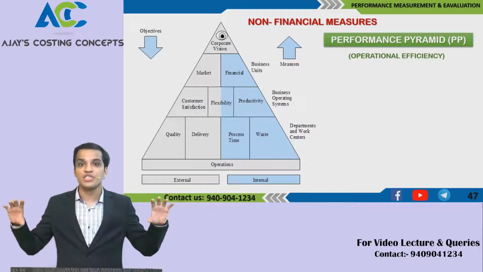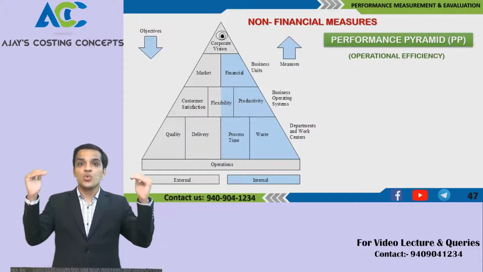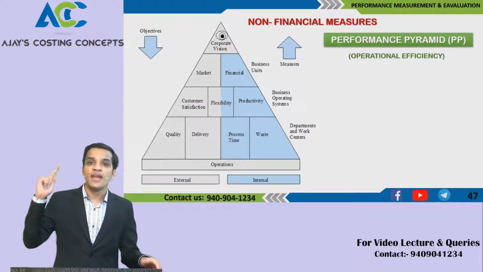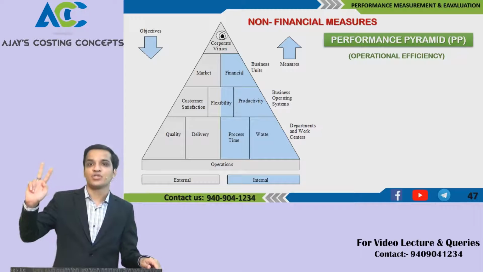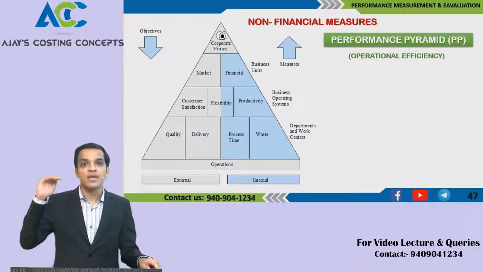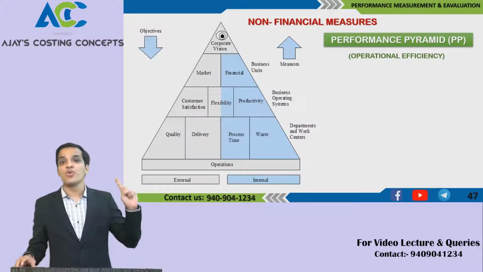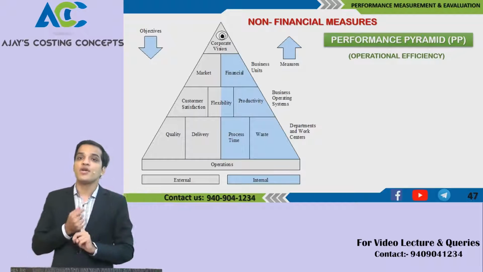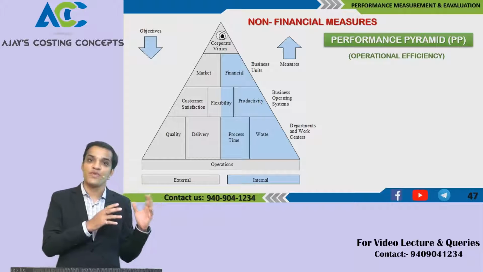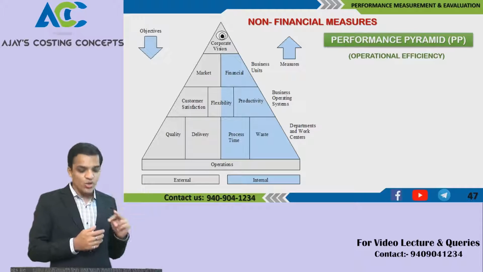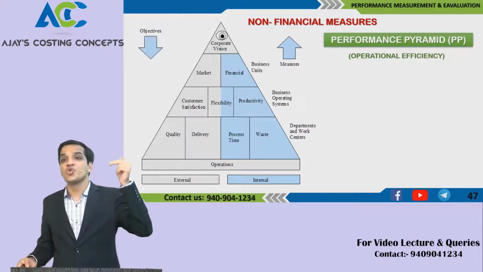So there is an operation at the bottom line. How should the operation work? Internally, you should have less wastage, and secondly, less process time. Because of less process time and less wastage, your customers will get good quality and good delivery. The moment your customers get, that is the external factors we are talking about, good quality and good delivery, you will reach customer satisfaction.